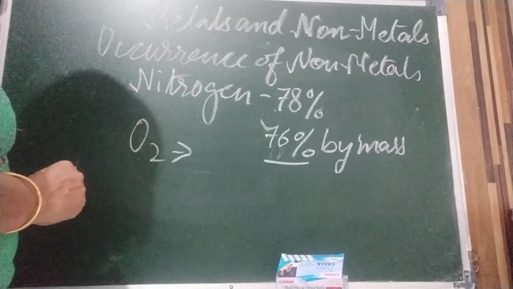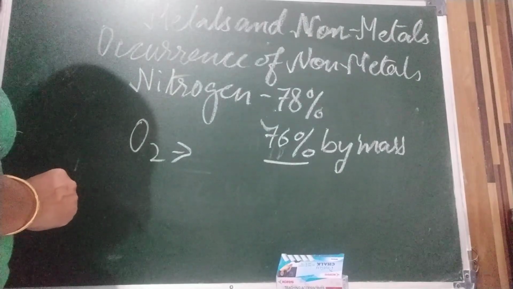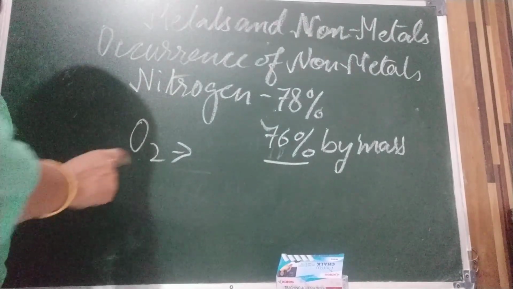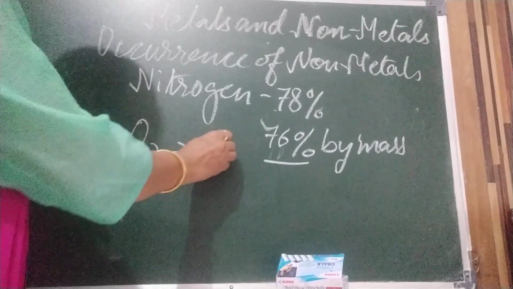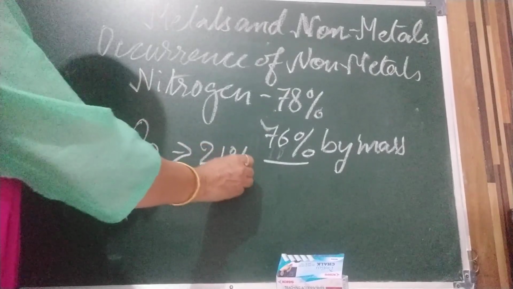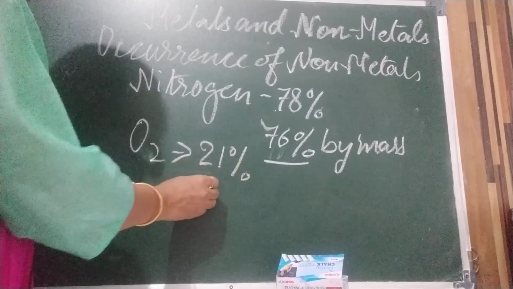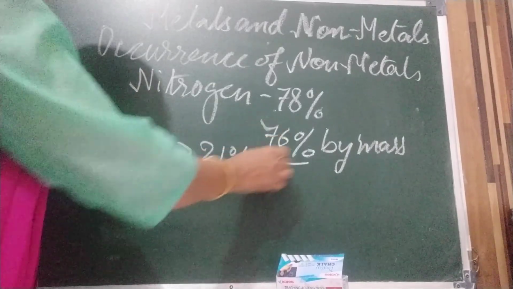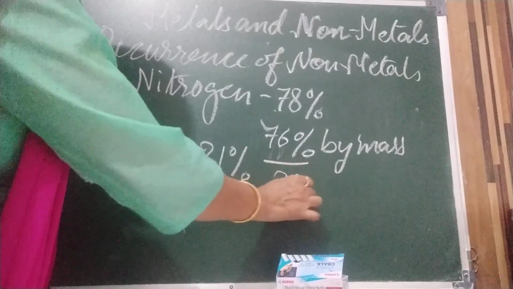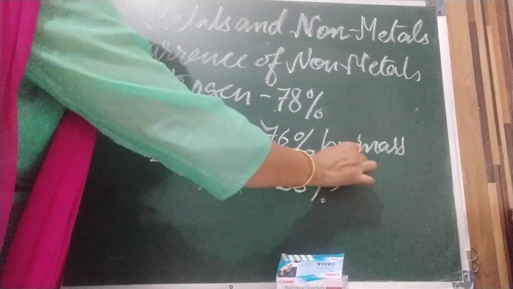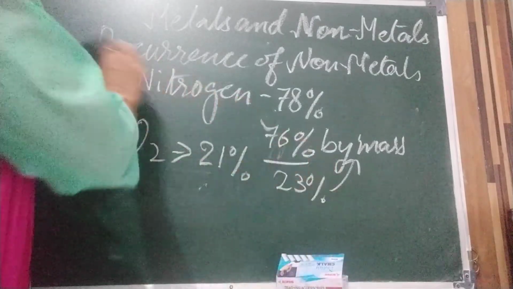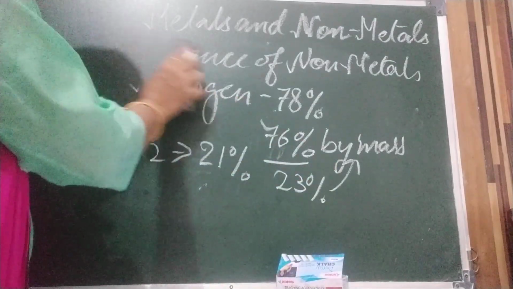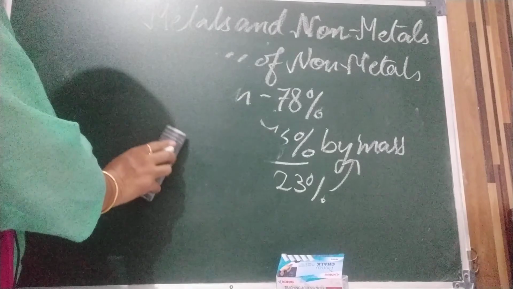Now come to oxygen. Oxygen is the most abundant element in the Earth's crust. It occurs in the free state in the atmosphere. By volume it is 21%, but by mass it is 23%. Oxygen is also present in water.